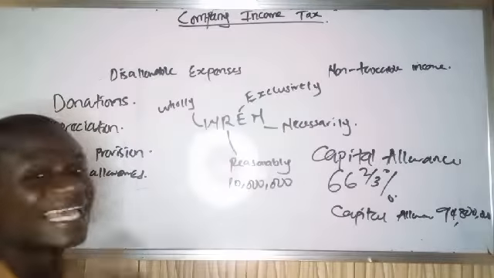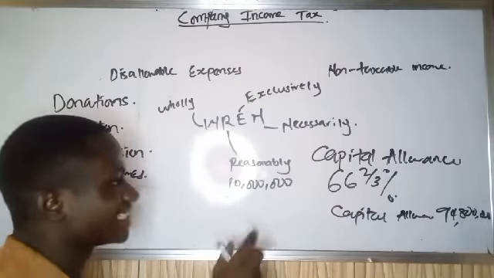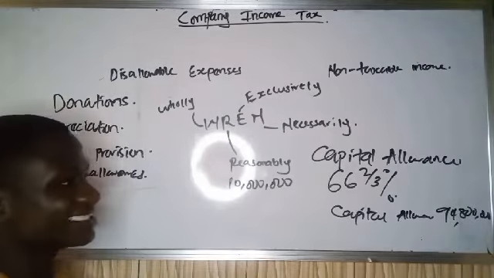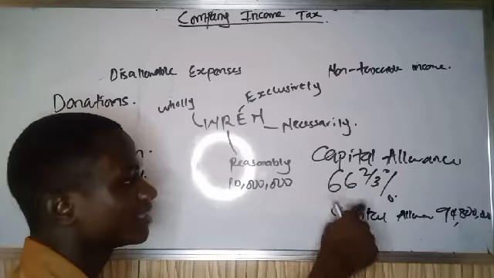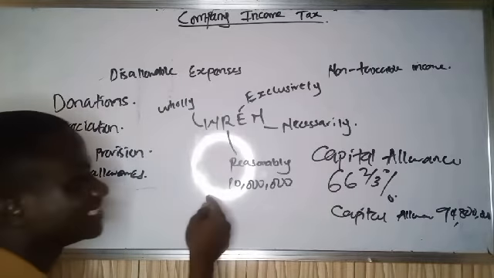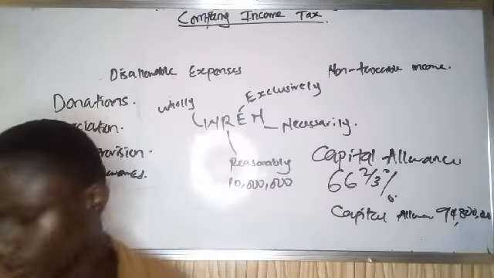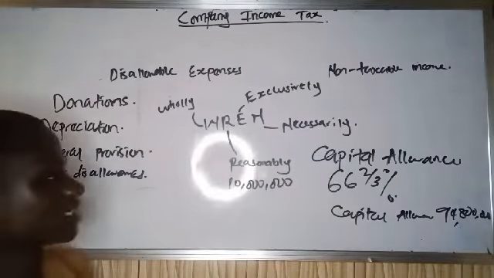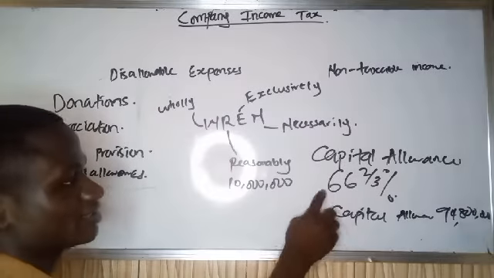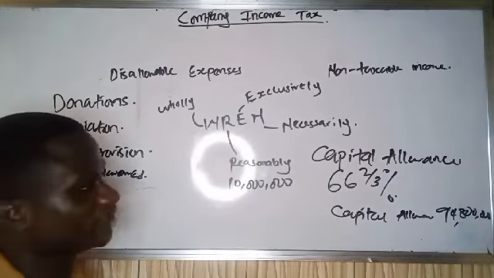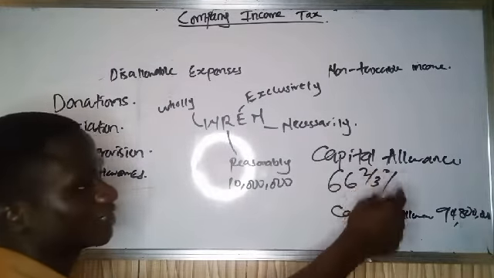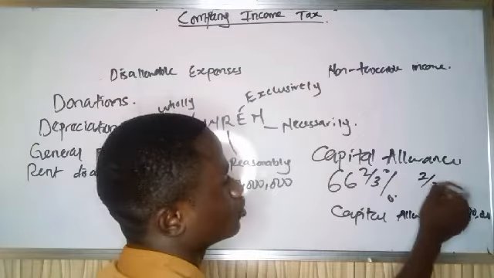That means any capital allowance you want to grant any company should not exceed 66 2/3% of the taxable income. So if I want to grant capital allowance now, this 66 2/3, if you convert it, 66 2/3 divided by 100, you have 2/3.